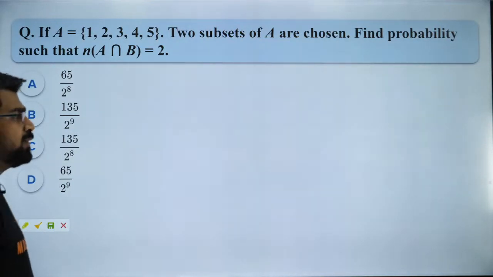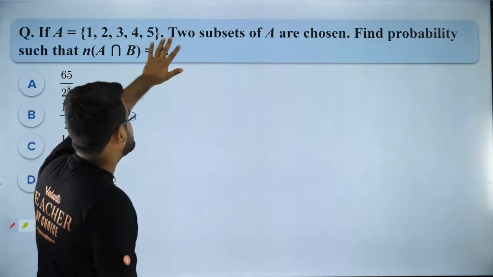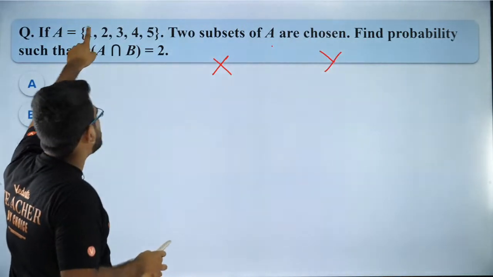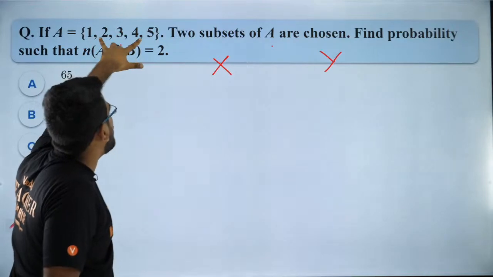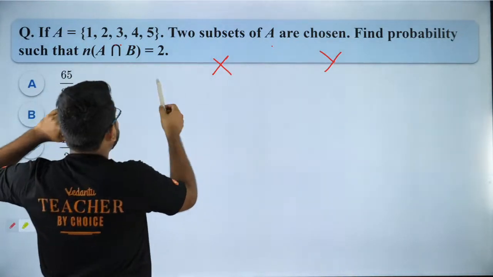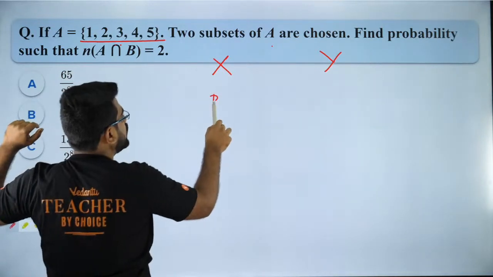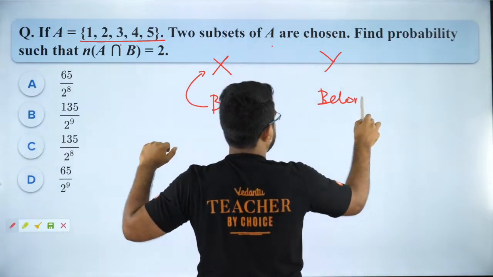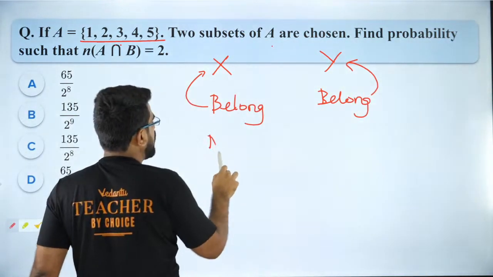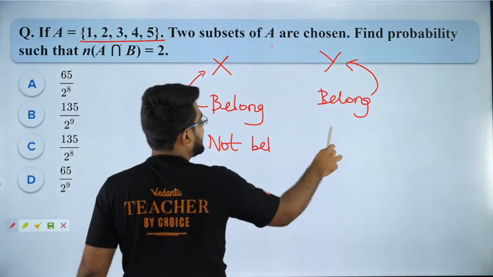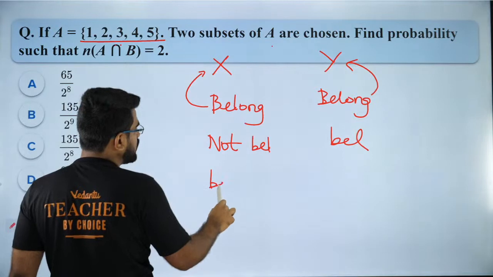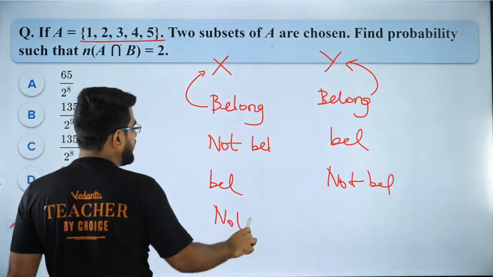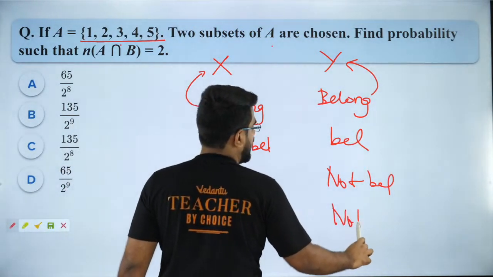Okay. Please listen carefully. So what do we have here? We have 2 subsets of A. So let us call the 2 subsets as X and Y. Now let me pick one element. Now that one element from A, let's say I pick one element, it can belong to X or it can belong to Y. Both of them. So it can belong to both. It cannot belong to X, but it can belong to Y. It can belong to X and it cannot belong to Y. And it can also be not belonging to both of them. Are you all clear?